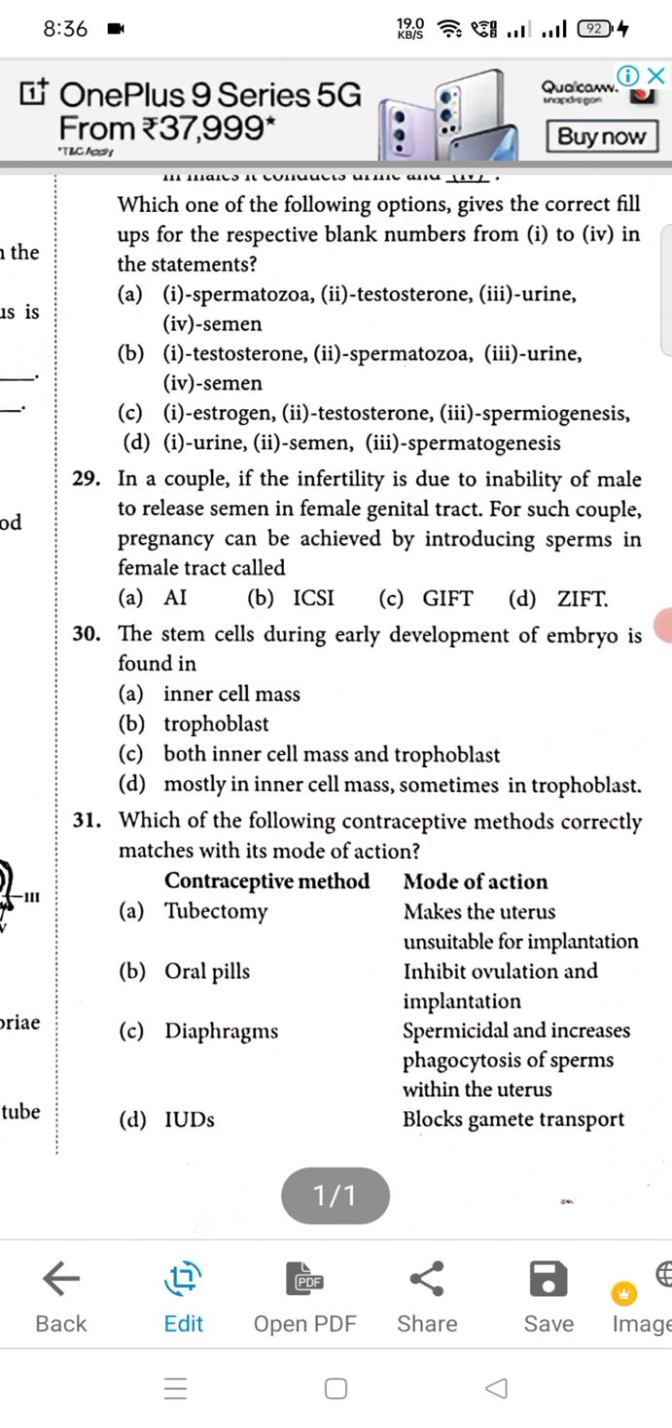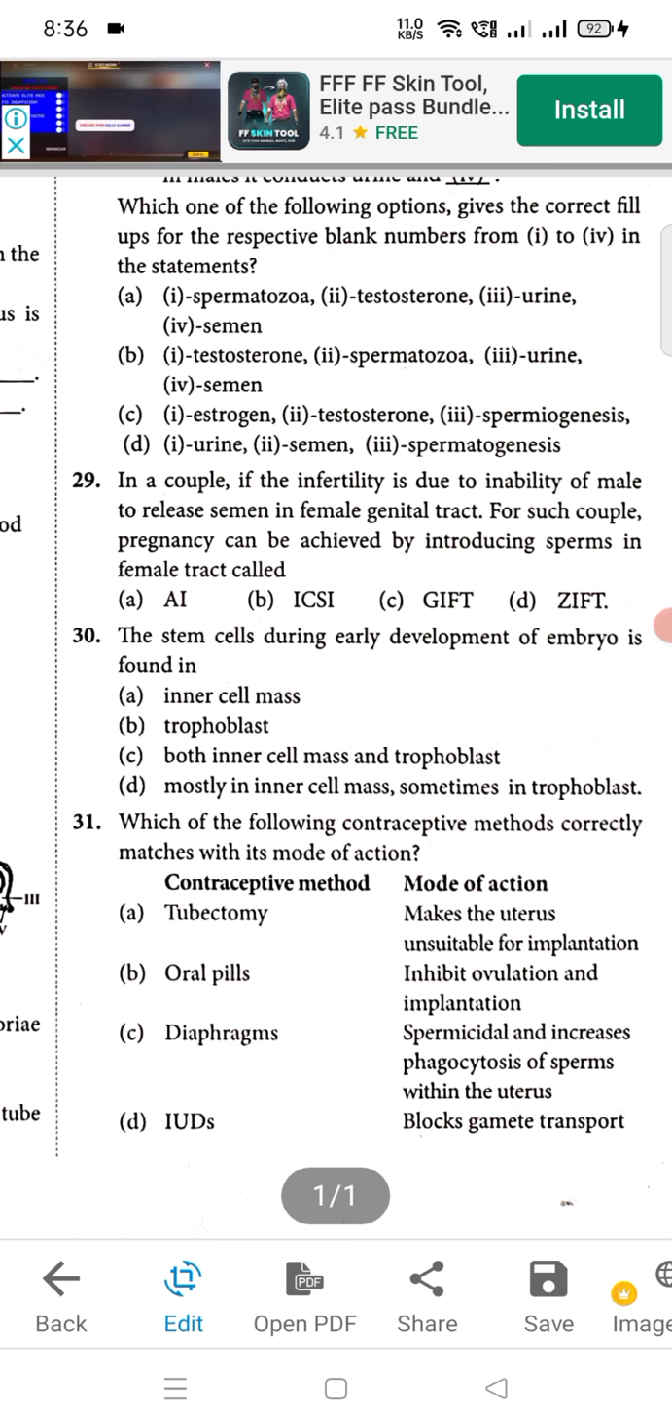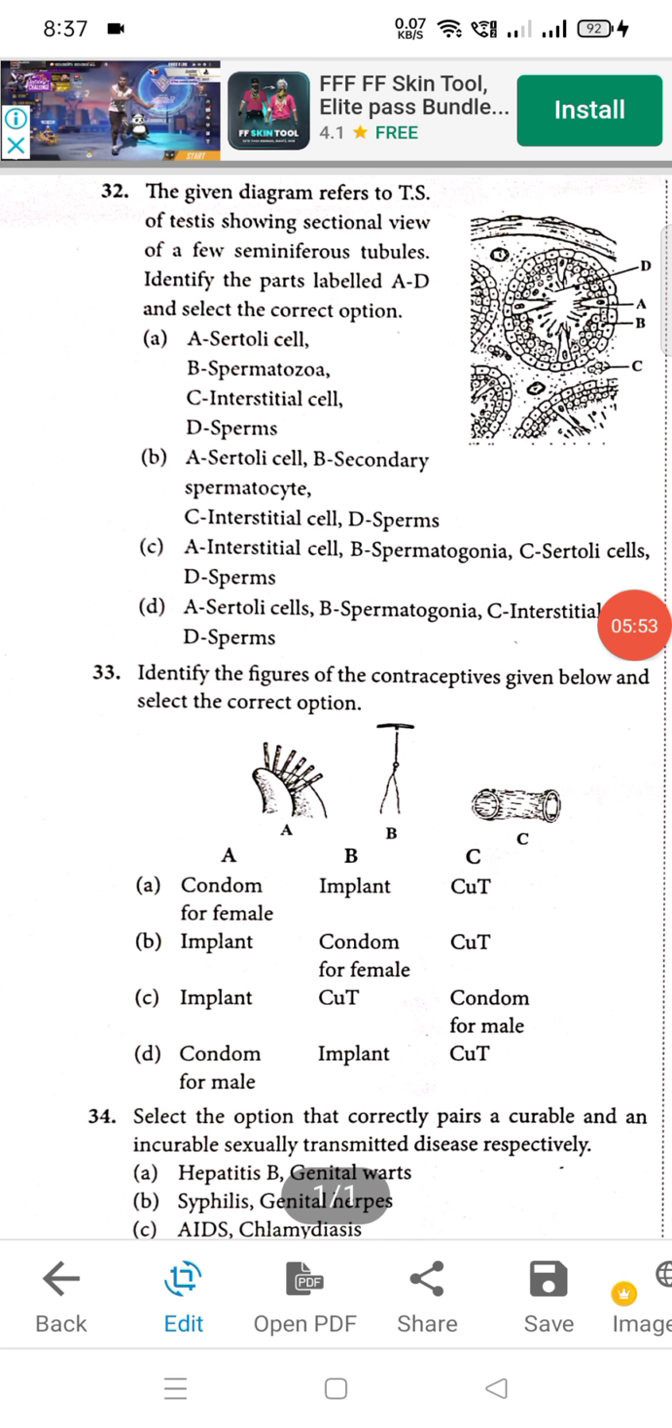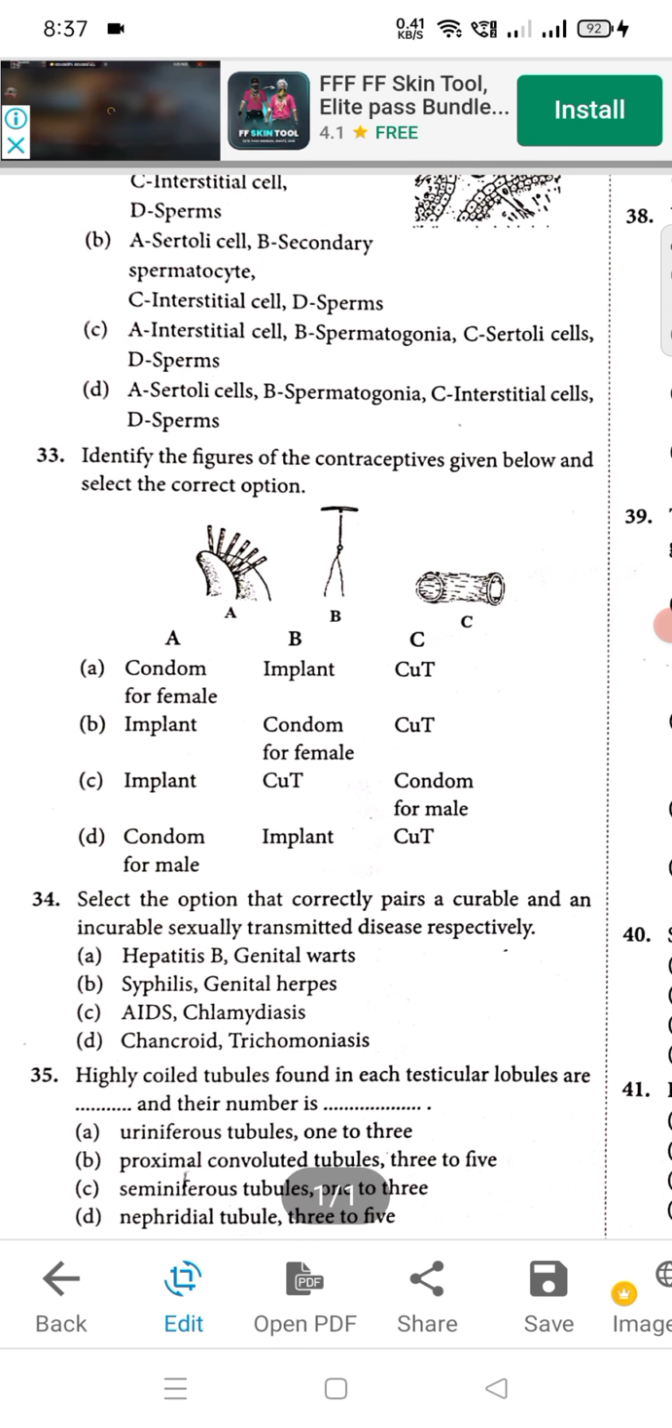Okay, the stem cells during early development of embryo is found in. Okay, so D will be mostly in inner cell mass, sometimes in trophoblast. And 31, right answer will be option B. Next question, that is question number 32. D will be right option. Then question number 33, identify. तो 33 का सही आंसर होगा C.